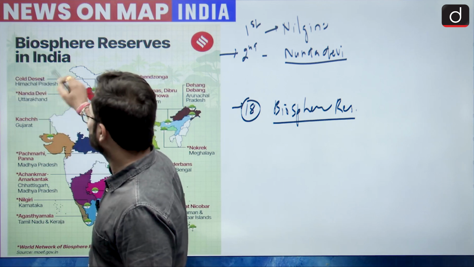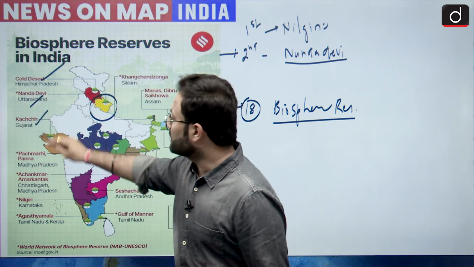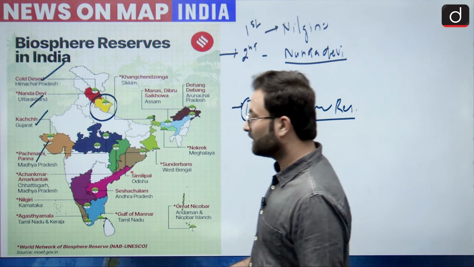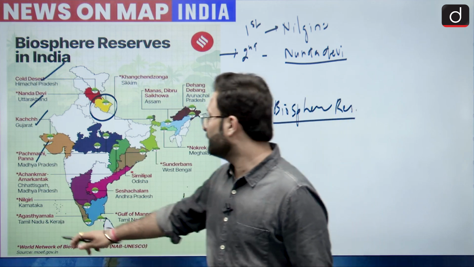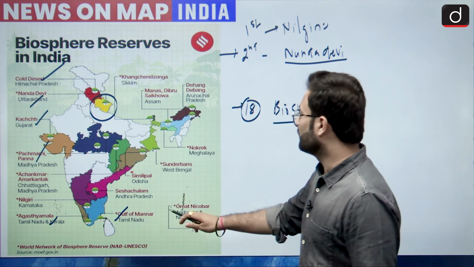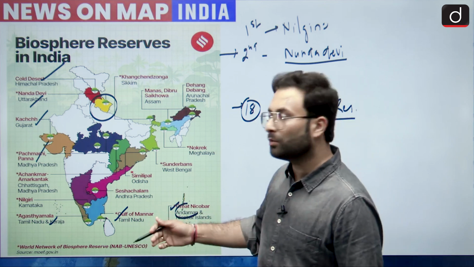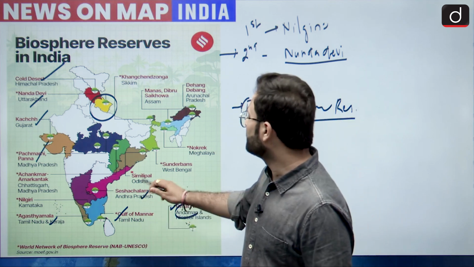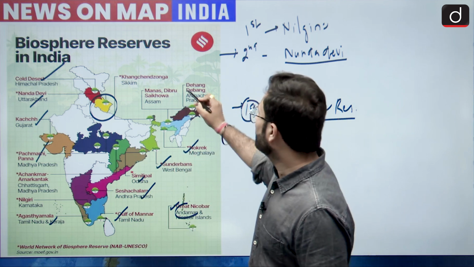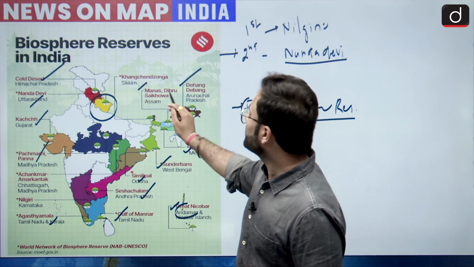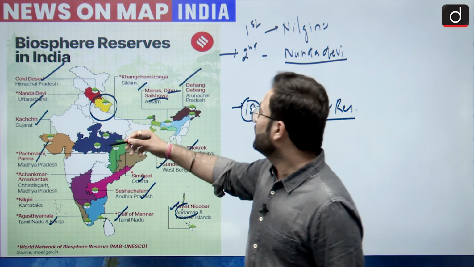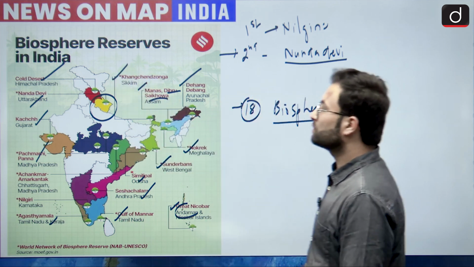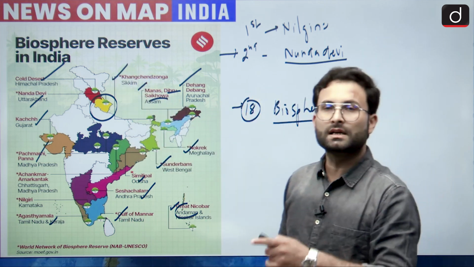Cold Desert, Nanda Devi, Kutch, Pachmarhi, Panna, Achanakmar-Amarkantak, Nilgiri, Agasthyamalai, Gulf of Mannar. Here we have Andaman and Nicobar, Great Nicobar, and then Seshachalam, Simlipal, Sundarbans, Nokrek, Dehang Dibang, then Manas and Dibru-Saikhowa. These are 2 different ones, and then we have Kanchenjunga. Okay, so please go through these biosphere reserves and their locations.